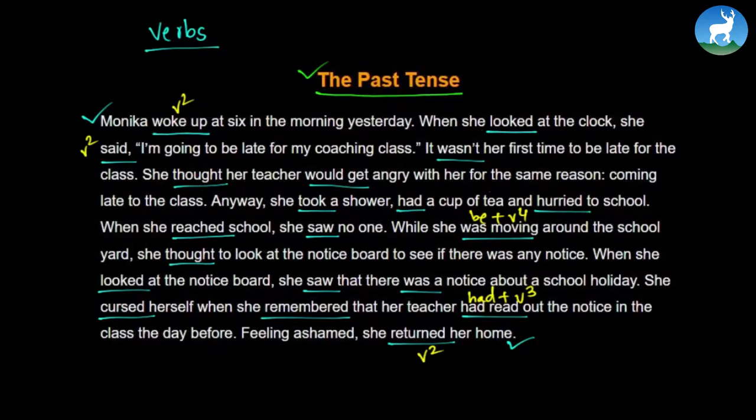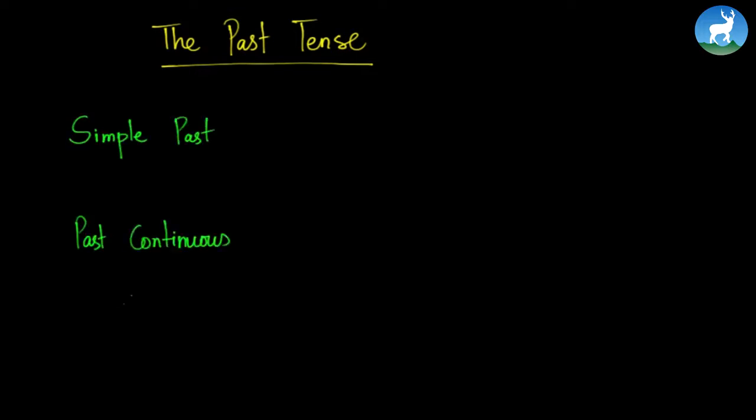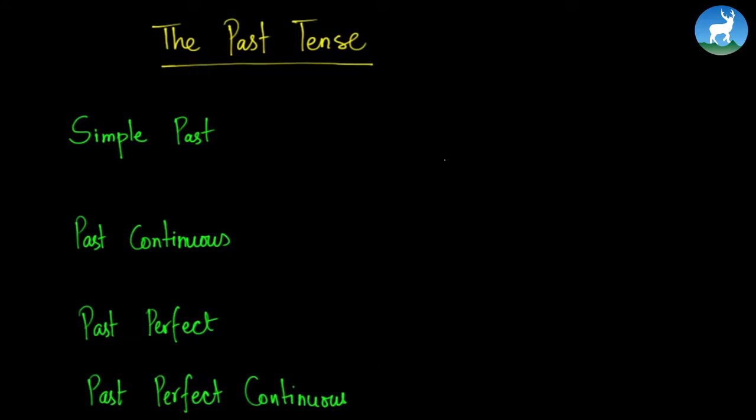So we have two aspects. One is called progressive aspect and another is called perfective aspect. So those are aspects of past tense. We even have two aspects of past tense, progressive and perfective, right? Let's study about this, the past tense. We have four different kinds of past tense and they are simple past, past continuous, past perfect and past perfect continuous.